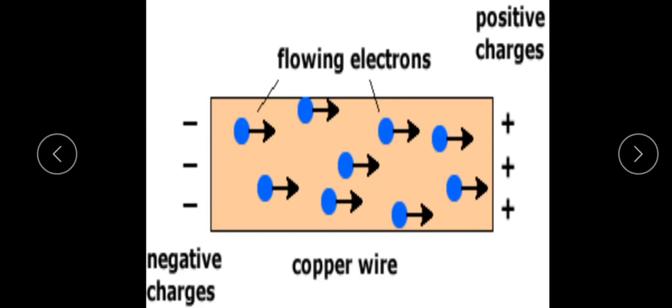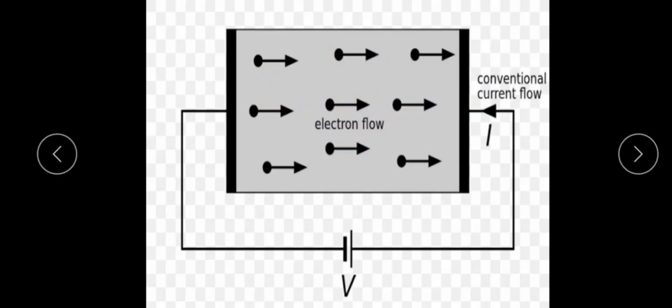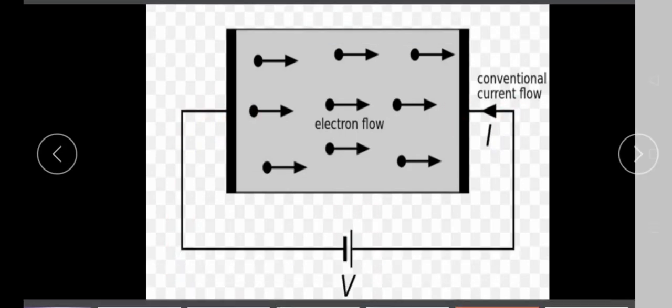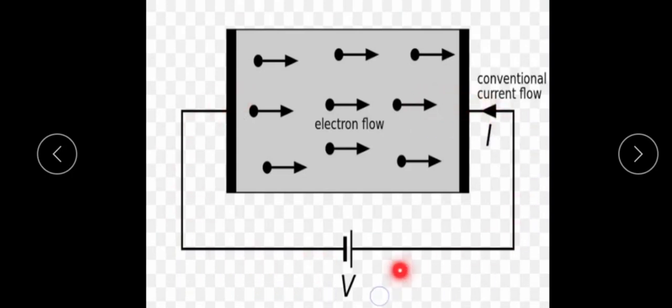If you want a continuous, steady flow of current, you need to apply a steady electric field inside the body of the conductor by connecting a cell or battery across the ends of the conductor, one end negative and the other positive. In such a condition, a constant electric field is developed inside the conductor, and then a constant flow of current takes place.